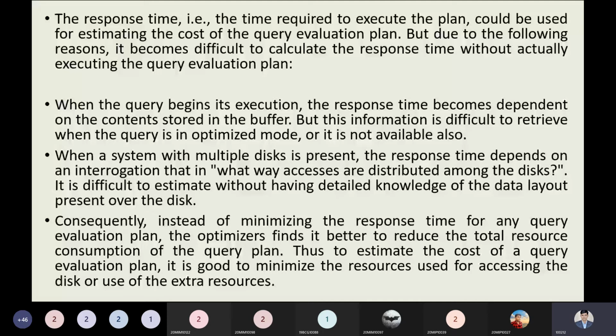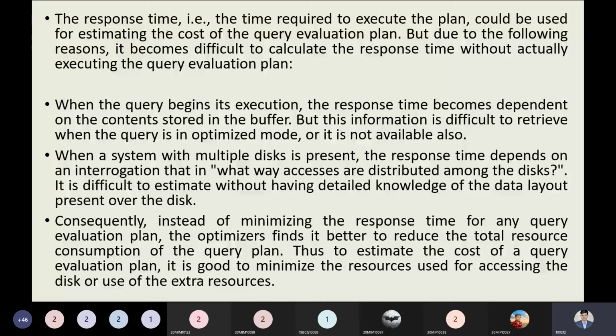Once the query begins its execution, the response time becomes dependent on the content stored in the buffer. This information is difficult to retrieve when the query is in optimized mode, so it is not available. When a system with multiple disks is present, the response time depends on the distribution of data among the disks, and that is the difficulty. Sometimes we have to wait to see from which disk we are getting the data.